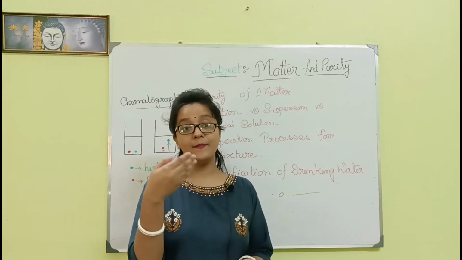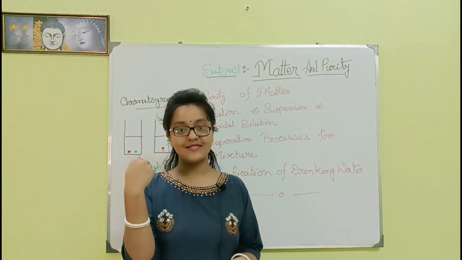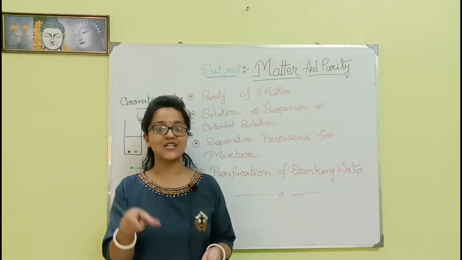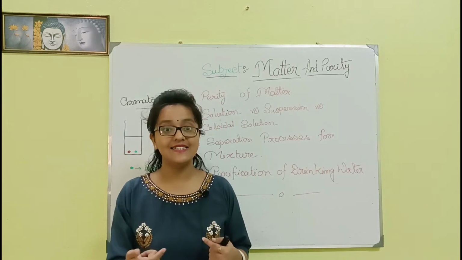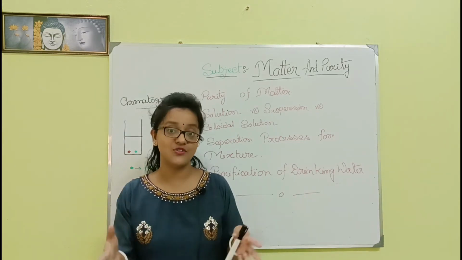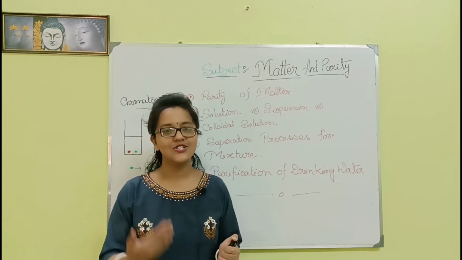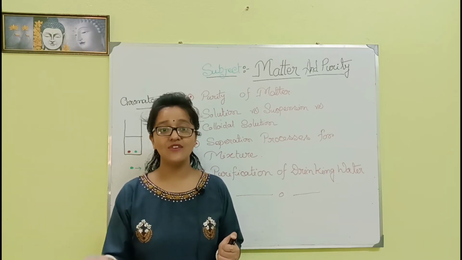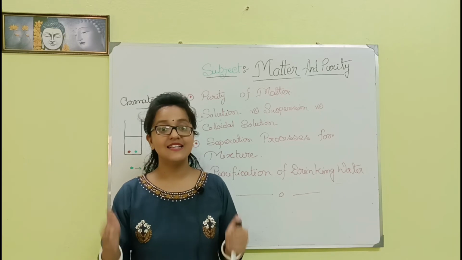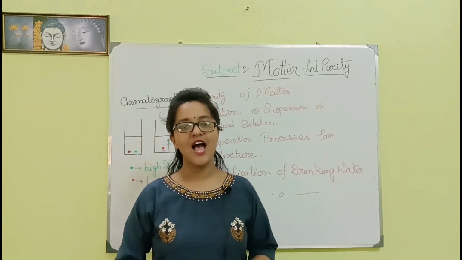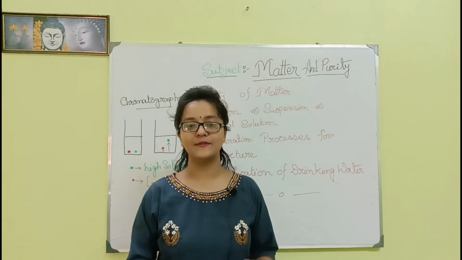And when the components, the pure substances, are not uniformly distributed, it is called a heterogeneous mixture, and there is a specific boundary we can notice. The mixture of salt and sand, the mixture of sugar and sand, these are heterogeneous mixtures. Colloidal solution and suspension are all heterogeneous mixtures.